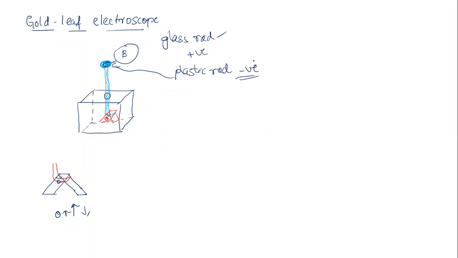From this experimentation also, these two bodies are acquiring different kinds of charges. As we keep the negatively charged plastic rod, the degree of divergence becomes less compared to the previous case, because it nullifies the positive charge. As the positive charge is nullified, the force of repulsion becomes less, so the degree of divergence becomes less. So this is about the gold leaf electroscope.